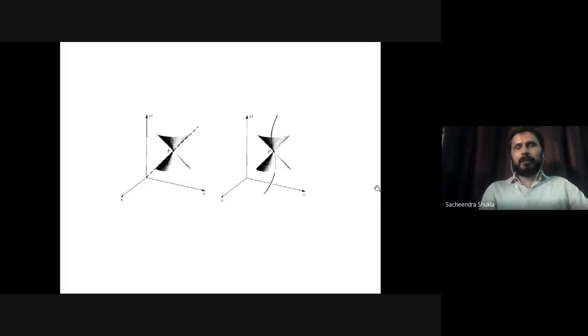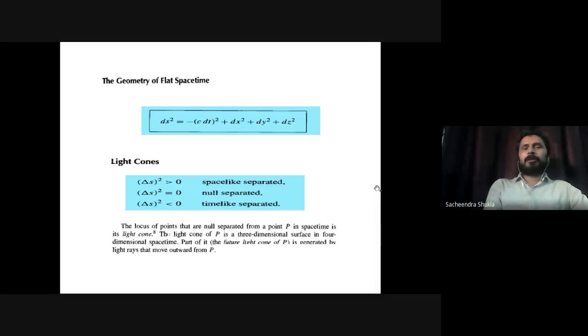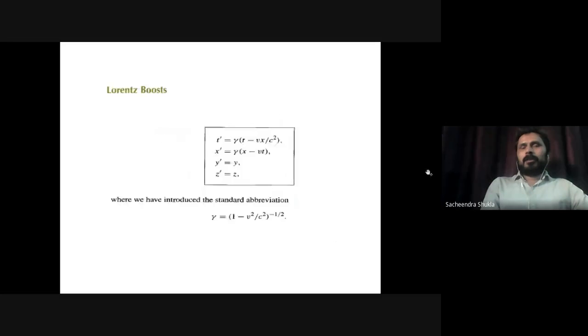So this is the geometry of flat space-time. And using this geometry, I can study a lot about flat space-time, as we have studied the sphere, as we studied the plane, as we studied Riemannian geometry. You use this geometry, you use this line element, and you can explore lots of things about flat space-time geometry. So now let's move on to another thing that we talked about, two coordinate systems.